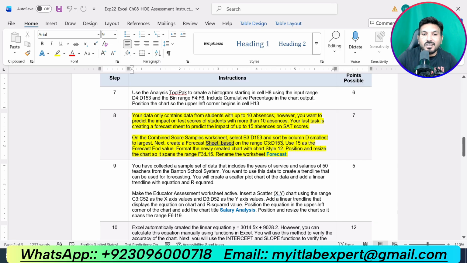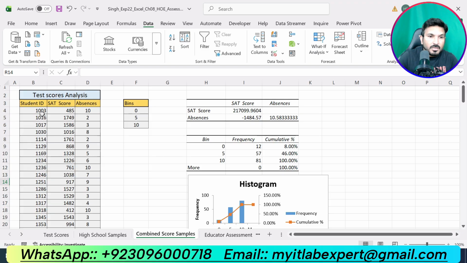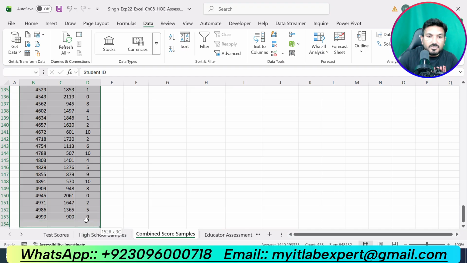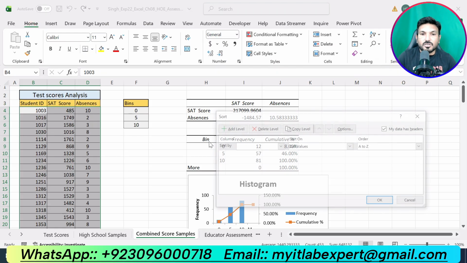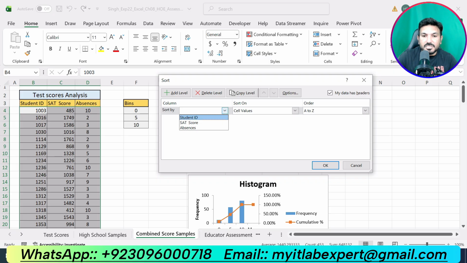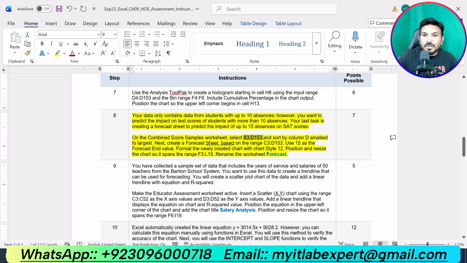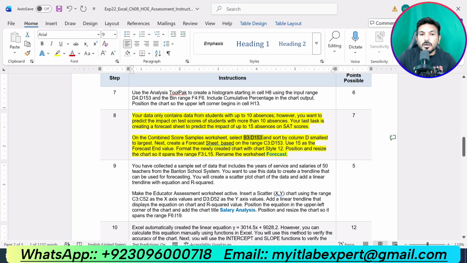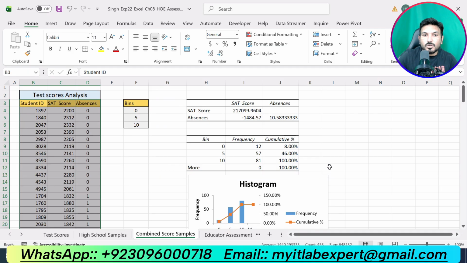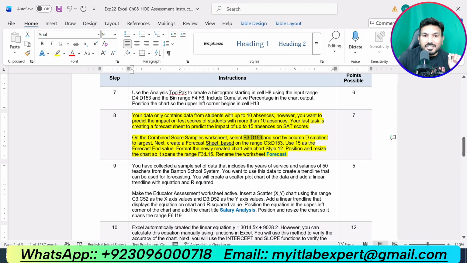So now first of all, on the combined sample score, we are supposed to select B3 up to D153. B3 is here and we are supposed to select B3 up to D153. We have selected this. Now go to Home tab, go to Sort and Custom Sort. We are supposed to sort by column D. Column D is absences. And that should be from smallest to largest. Click OK.